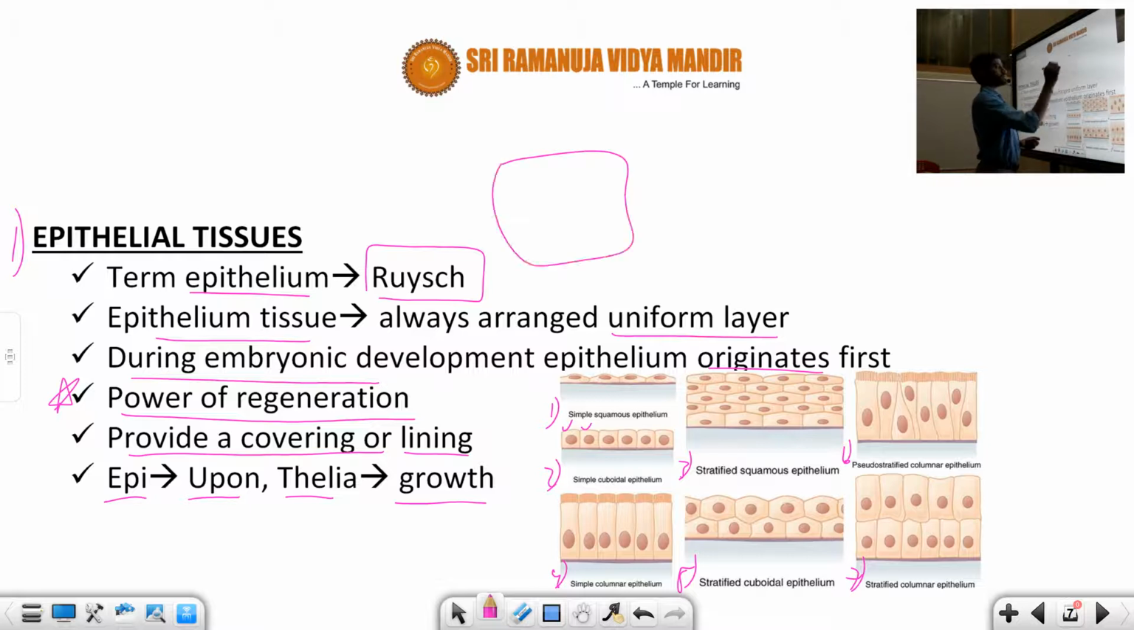For example, you can see this is one cell. Okay, so this is another cell. So actually there is no gap here. Okay, they are tightly bound together. There is no intercellular space.